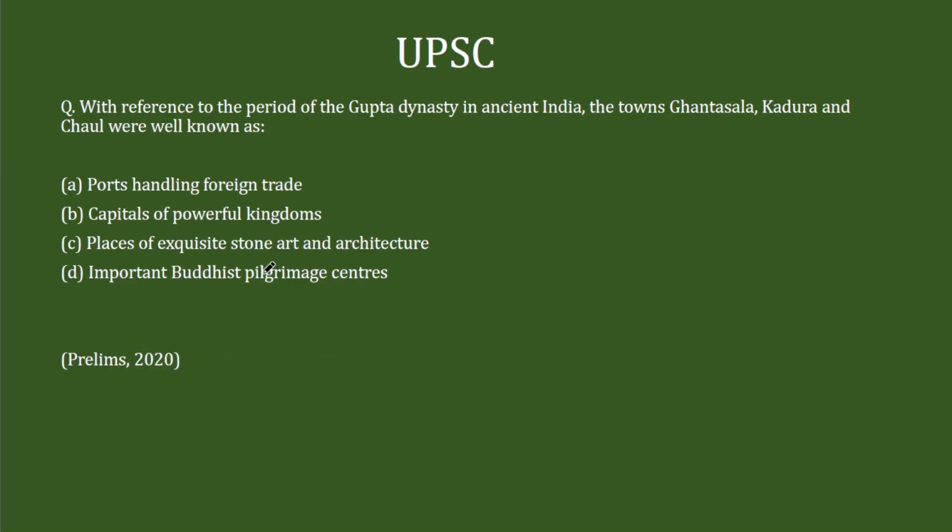Coming to the second question, with reference to the period of Gupta dynasty in ancient India, the towns Gandasala, Kadura and Chaul were well known as. So these are 3 different places. And just like the previous question, when you look at these terms, it looks very unfamiliar, very factual. But the catch is in the options. Look at the first option, ports handling foreign trade. Now this should be ports, any port handling foreign trade. So it may or may not be correct. Let's leave it like that.